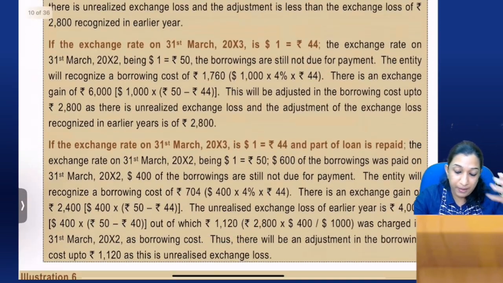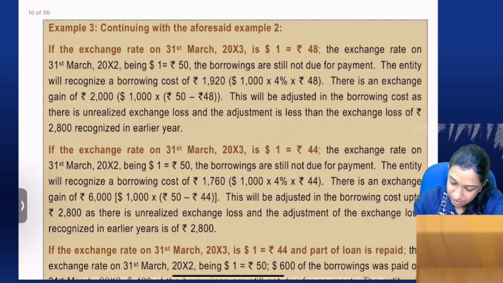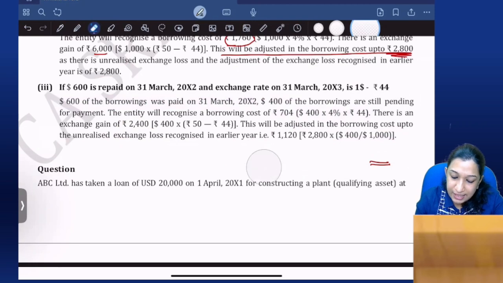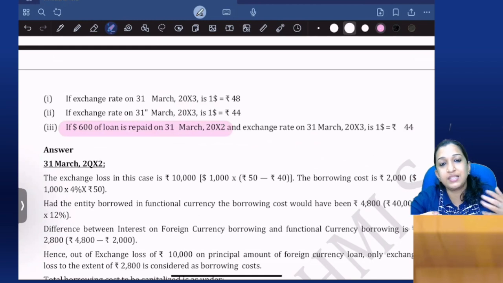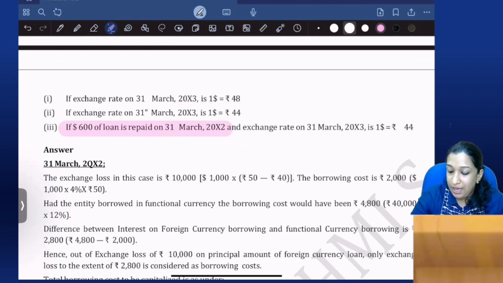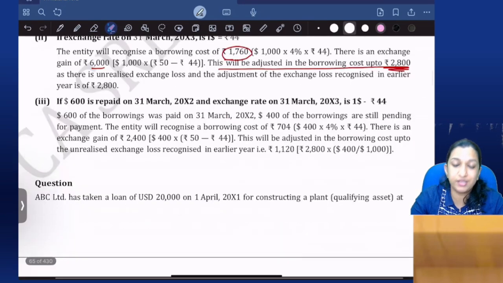If the loan is repaid. So the loan is repaid to the extent of $600. So I'll read the situation first. Case. What is the last case? The last case given: if 600 of the loan is repaid, last year itself you repaid 600, and that is again one more adjustment, one more area. If 600 is repaid, then what is the treatment?